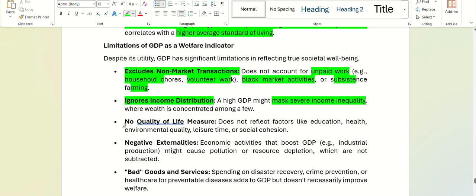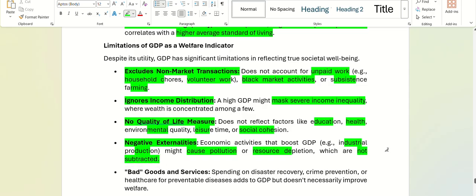Okay, quality of life cannot be measured by GDP because factors like education, health, environmental quality, leisure time, or social cohesion are not counted in GDP, right? Then negative externalities. For example, economic activities that boost GDP, such as industrial production, might cause pollution or resource depletion, which are not subtracted.